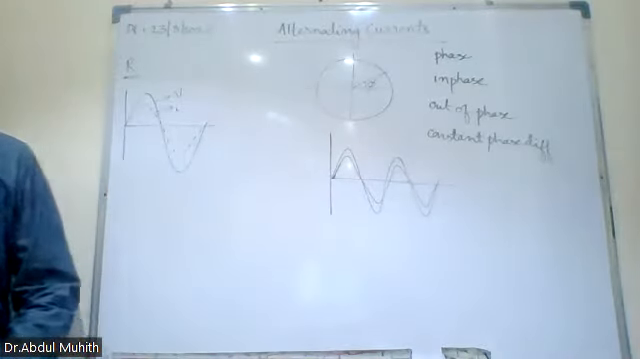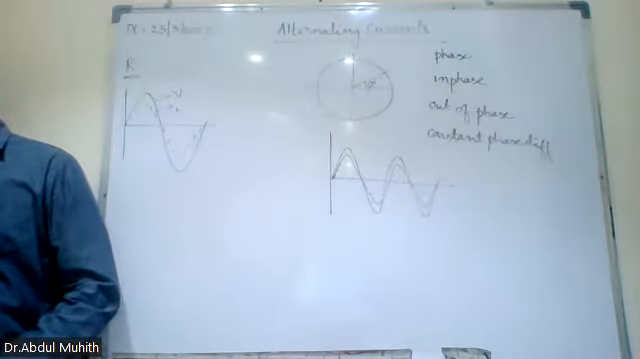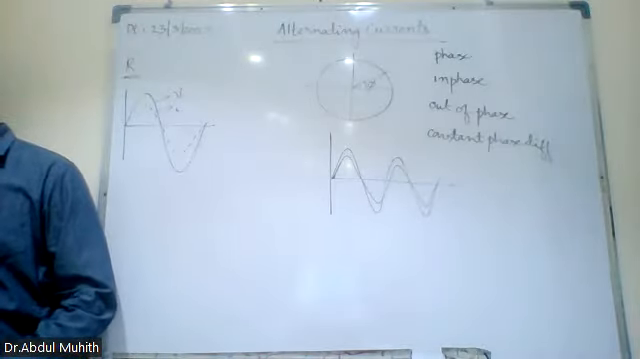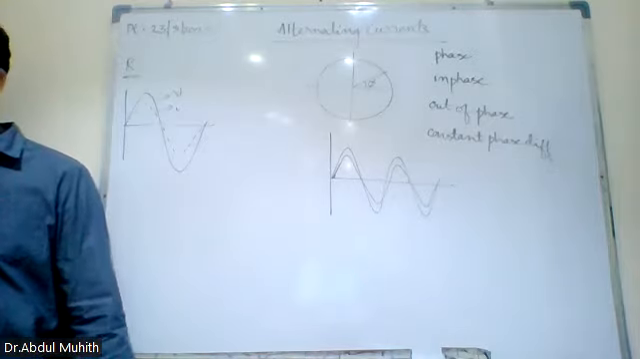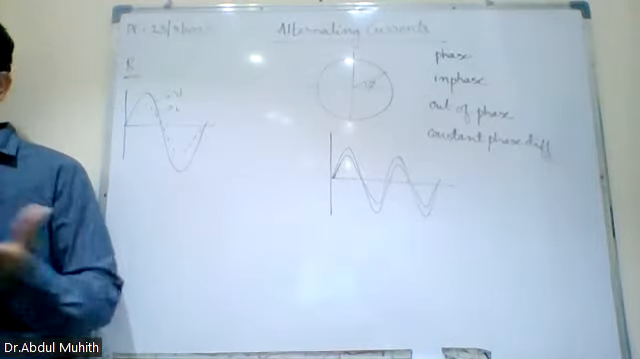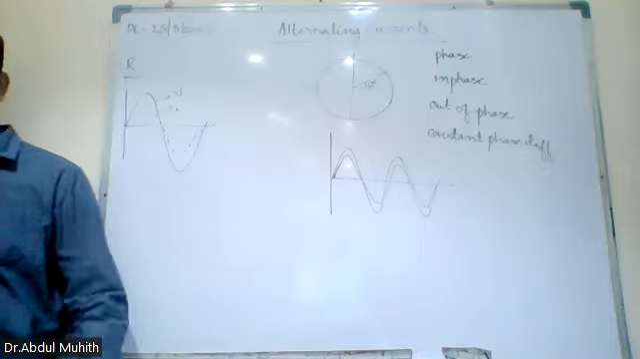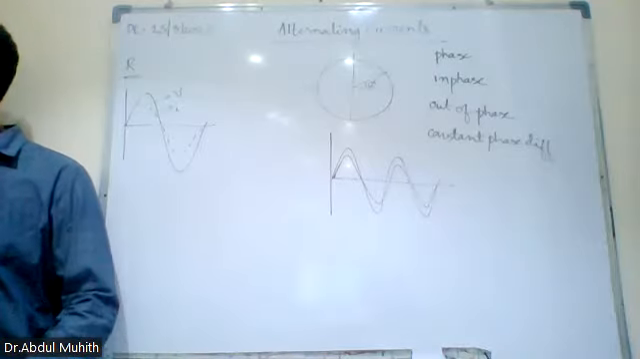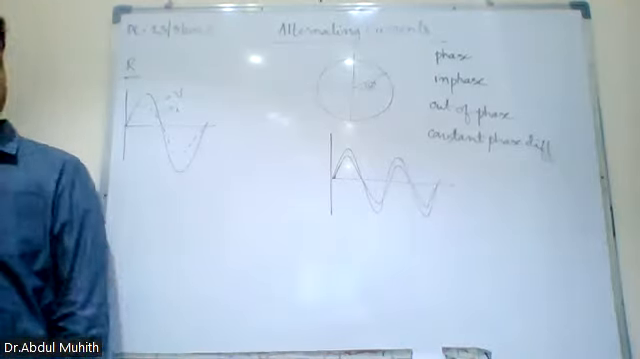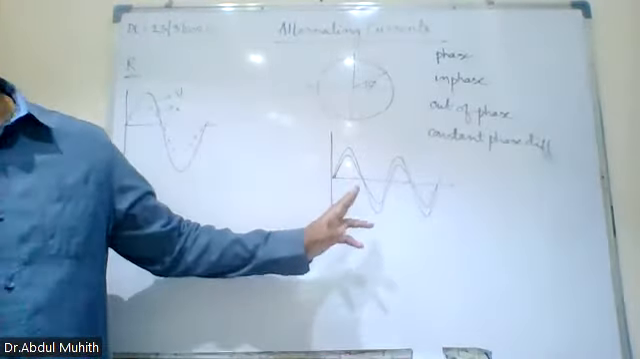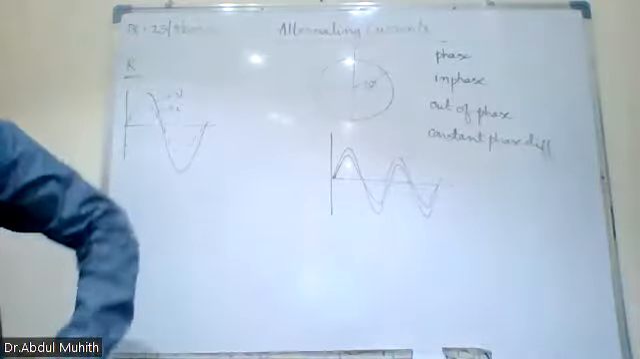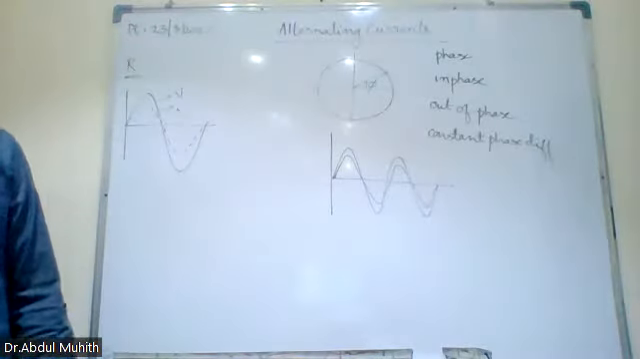The best example for this is the march past of soldiers on the Republic Day parade. Have you seen that all the soldiers are marching in the same phase? All the left hands and right legs move together. That is, they are in phase.